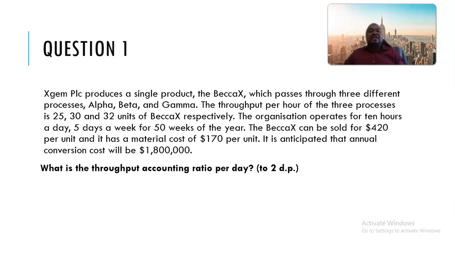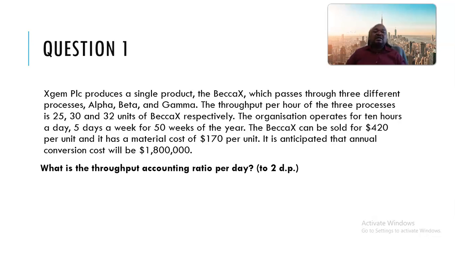Okay, now this is the first question which we need to deal with. FGM PLC produces a single product, the Baker X, which passes through three different processes: alpha, beta, and gamma. The throughput per hour of the three processes is 25, 30, and 32 units of Baker X respectively.